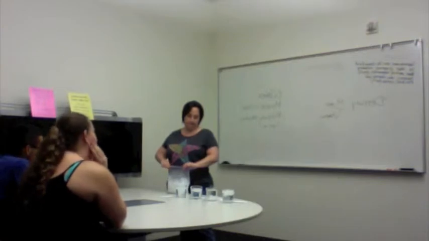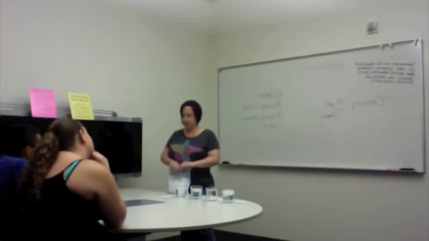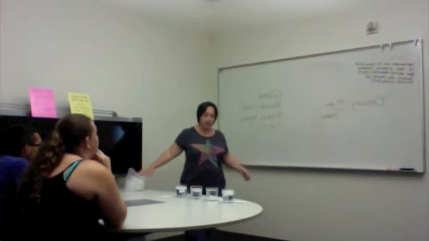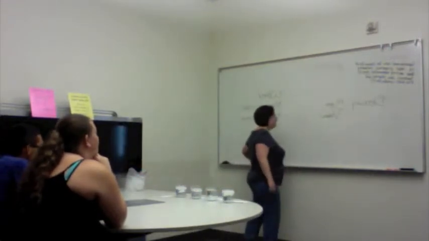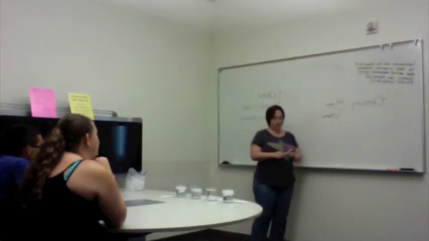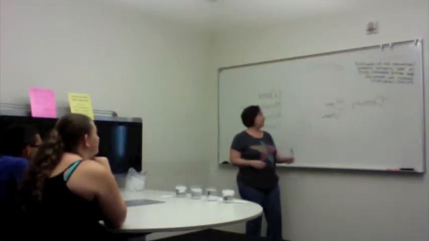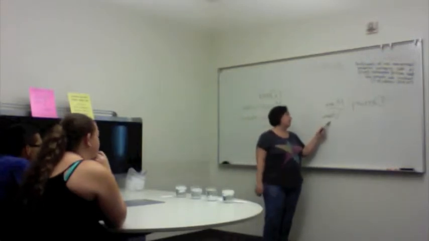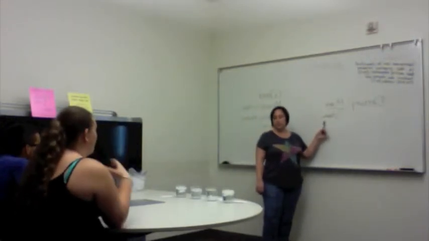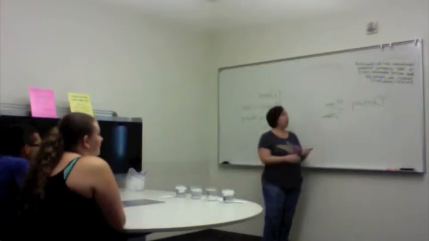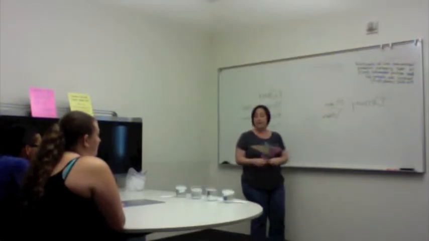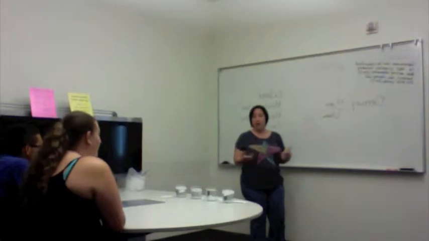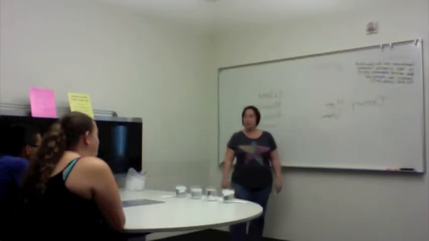Well, clearly they're really heavy. Okay, so what do we know about density? We decided that density was mass over volume. So what is mass? How much something weighs. That's right. So if it's mass over volume, what's volume? The amount of space something takes up. That's right. So if mass is how much something weighs and it's sinking, then the ice had to be heavier than the liquid, right? Yes. So that would explain why it's sinking. You guys are awesome.